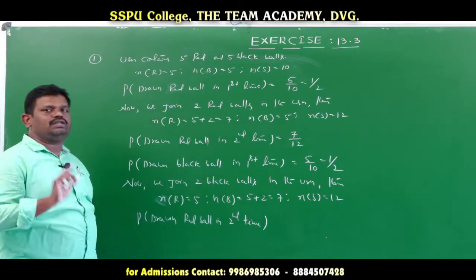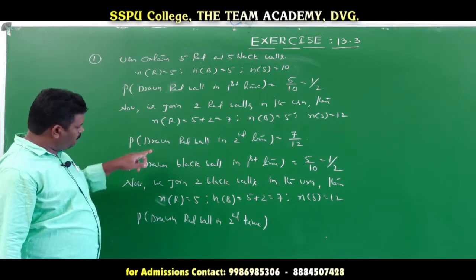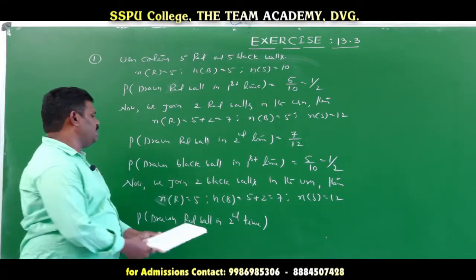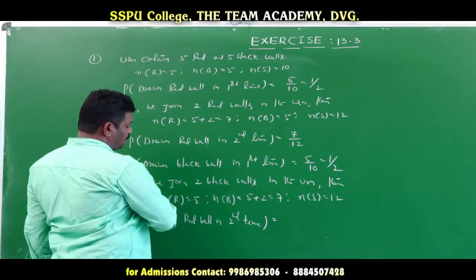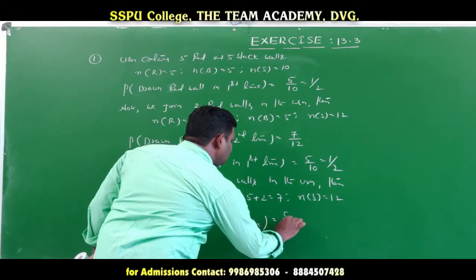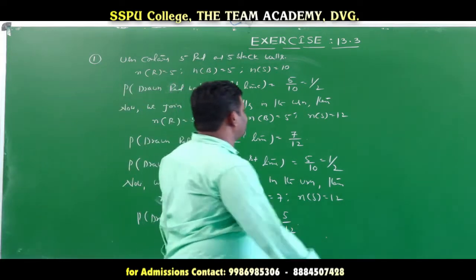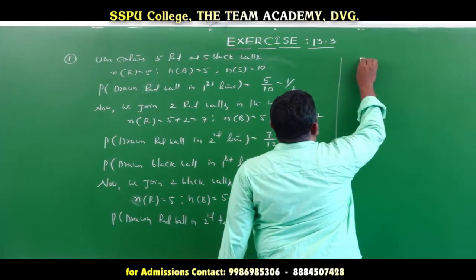Red only. If the first ball is red, the second ball must be red; if the first ball is black, the second ball must also be red. Now the number of balls is 12, but we want a red ball only, so 5 by 12. These are the required probabilities of the corresponding cases. Now finally, what is the required probability?